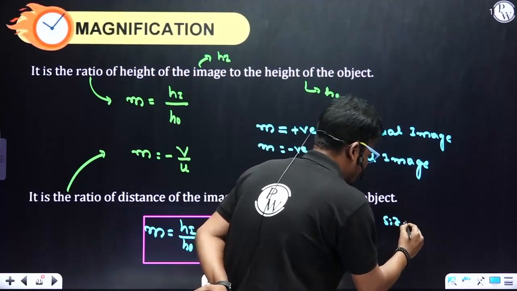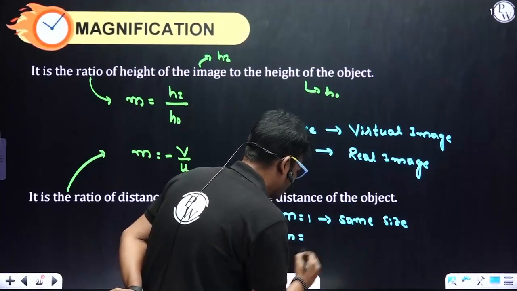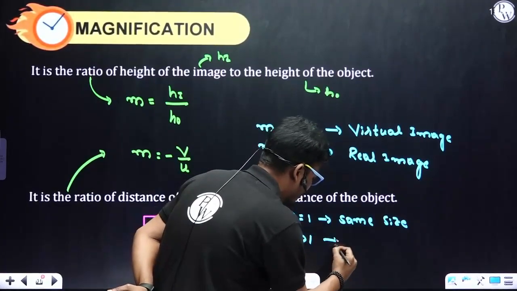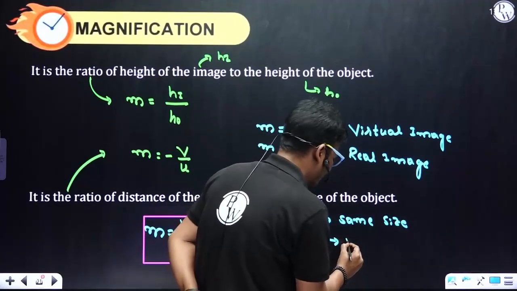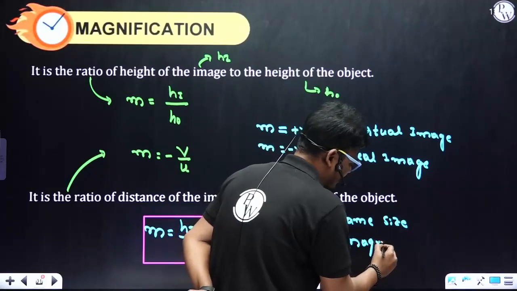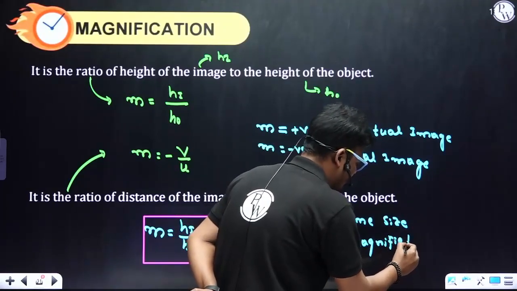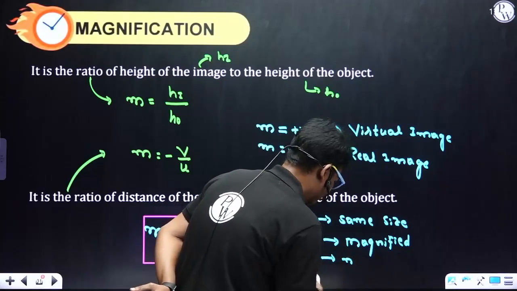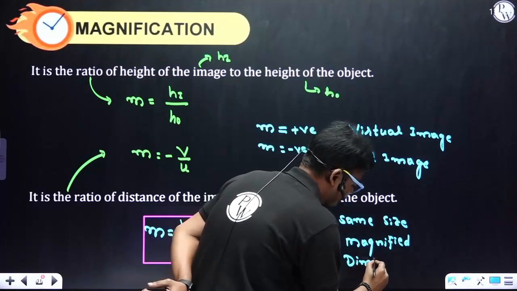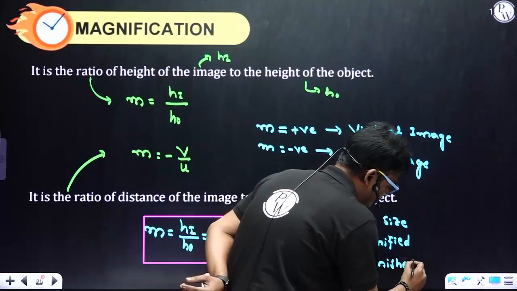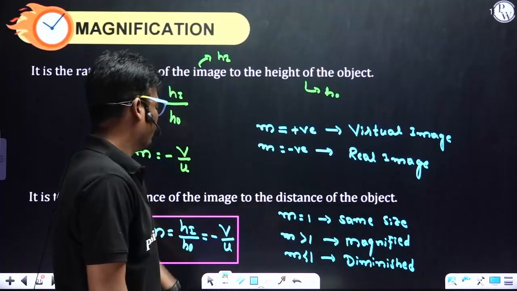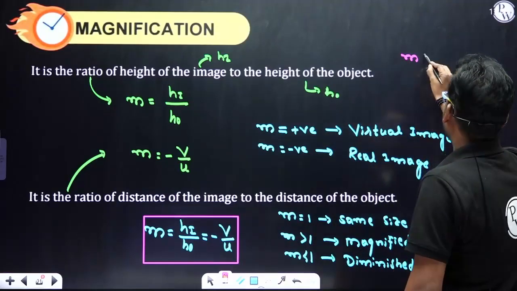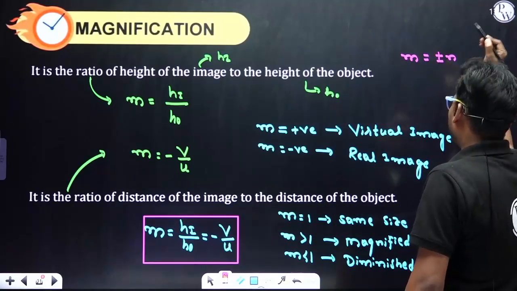Okay, same size. If m is greater than 1, it means the size is magnified, bigger in size. If m is less than 1, that indicates a diminished image. Getting my point? So in one way, if I write magnification, it is nothing but plus or minus n.